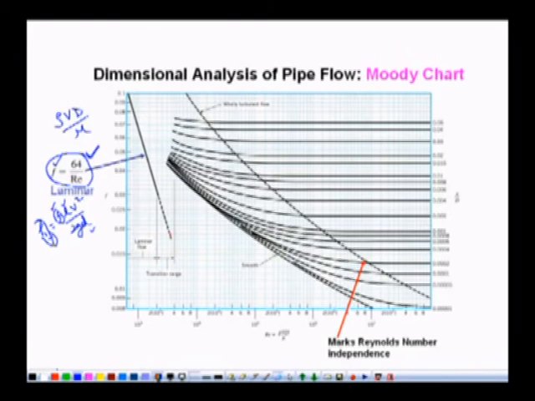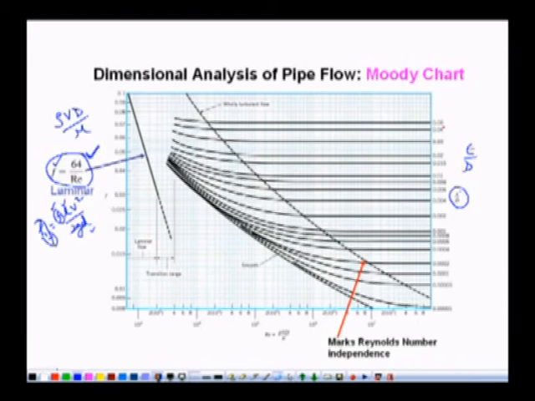For transitional flow, we don't know whether we have laminar flow or turbulent flow, so we don't have any relationship. But then we have these lines which are drawn for different epsilon over D. This is known as relative roughness. So on this axis we have the relative roughness, epsilon over D, where epsilon is the average height of roughness, and D is the diameter of the pipe.